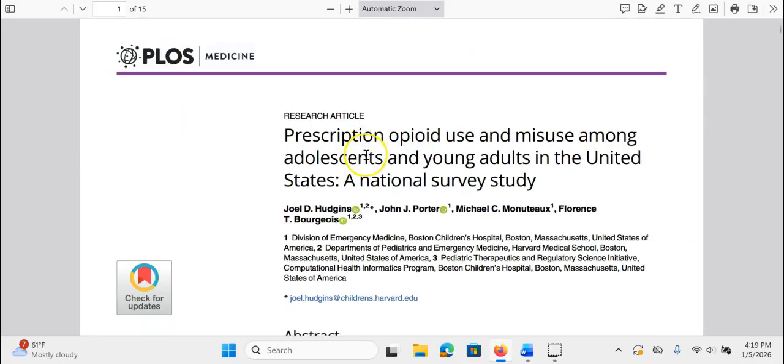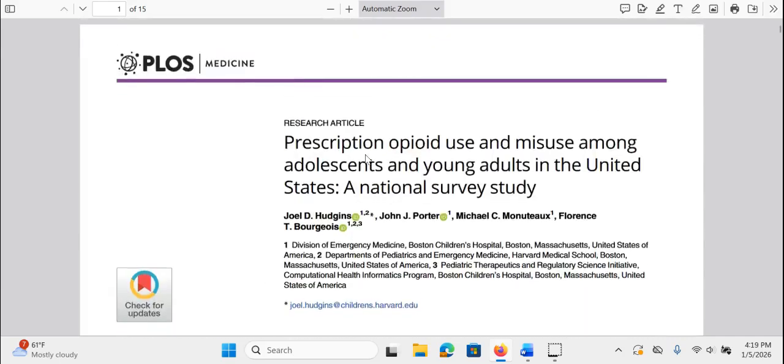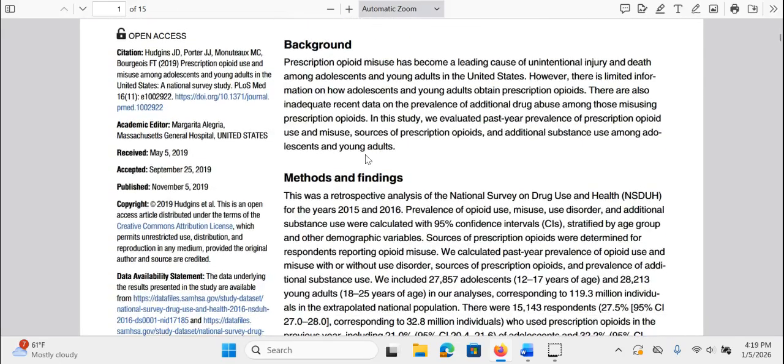So I'm looking at an article called Prescription Opioid Use and Misuse Among Adolescents and Young Adults in the U.S., a National Survey Study. Let's see when it was published. Does it tell us? Look at this. Published November 5th, 2019. So it's pretty recent. It was published not in the last 5 years, but in the last 10 years for sure.